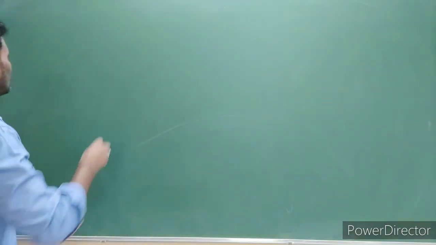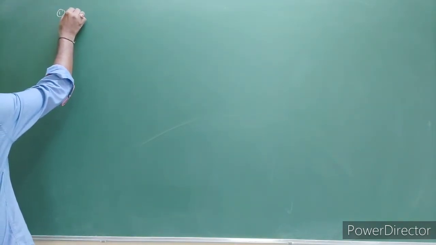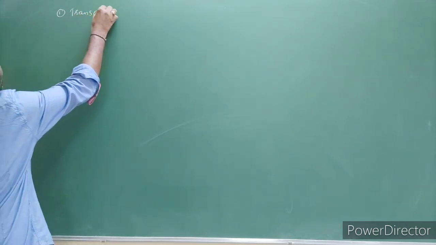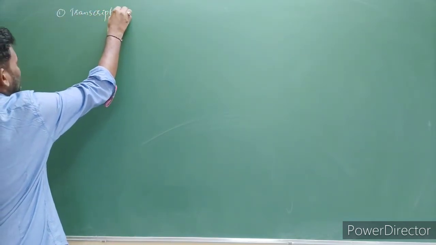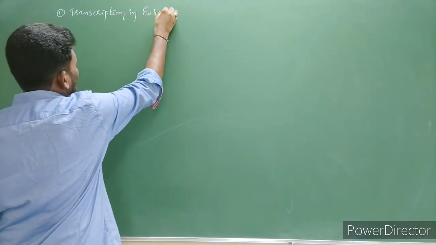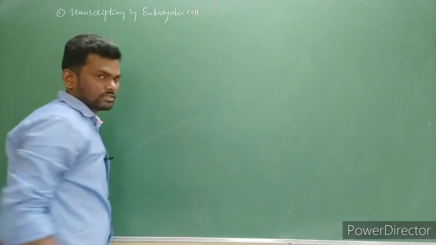Let's write the points. First, put the heading: Transcription in eukaryotic cells.